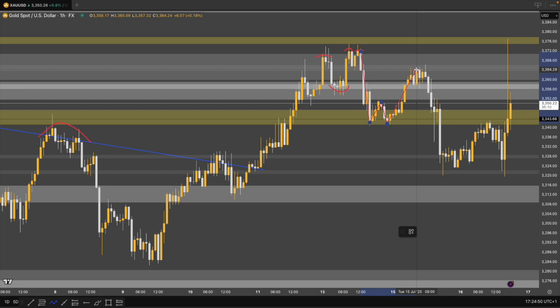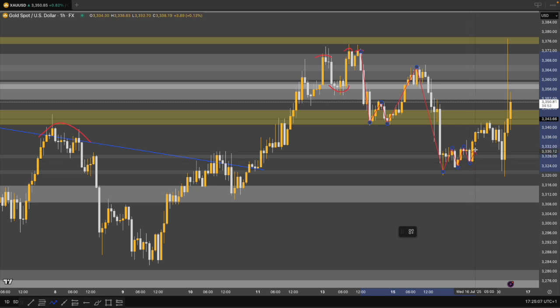Price then pushed up bullish, eventually finding resistance at 3,365, which is one of our lower time frame points of interest. Since that happened, price came all the way down to eventually find support at 3,320. Price began to consolidate as volume dropped out of the market and we entered into the Asian session.